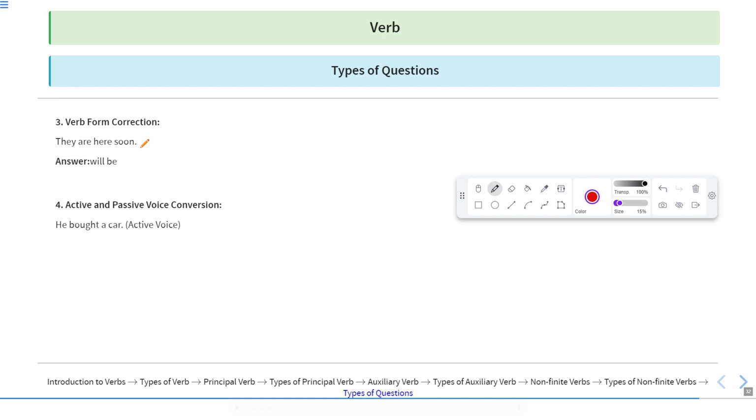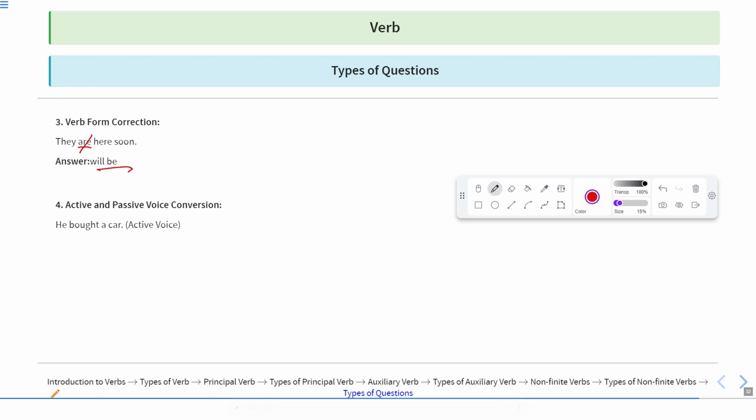So, we'll make the sentence in future. Why so? Because this has not been done. Okay, this is not present tense. This is showing the future part. That is why we'll write that they will be here soon, not are. So this "are" should be replaced with "will be". So the correct sentence will be "They will be here soon."